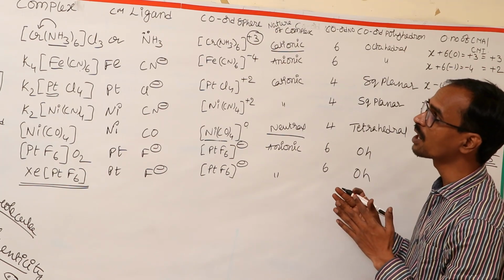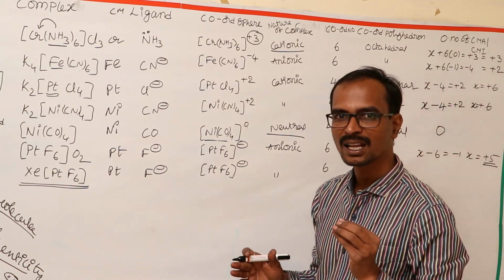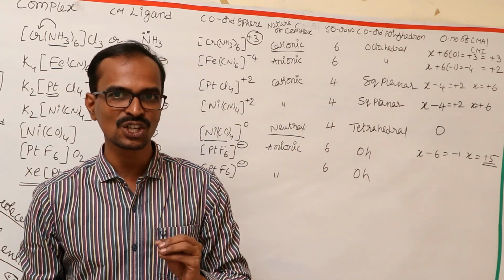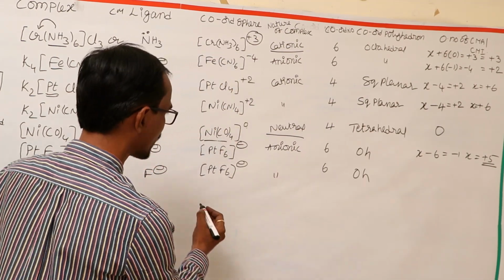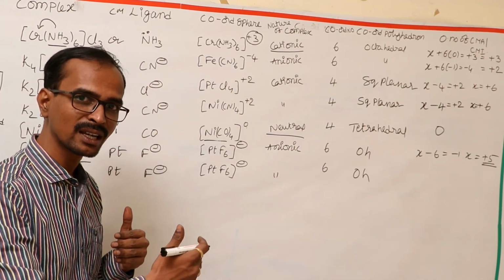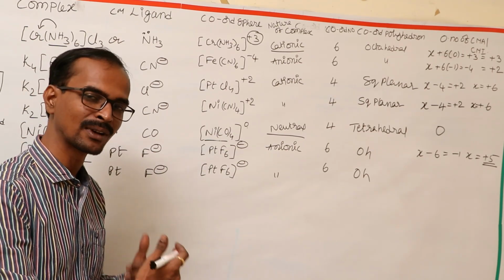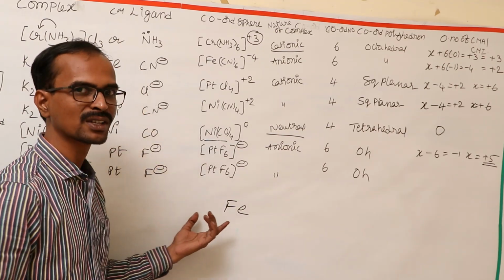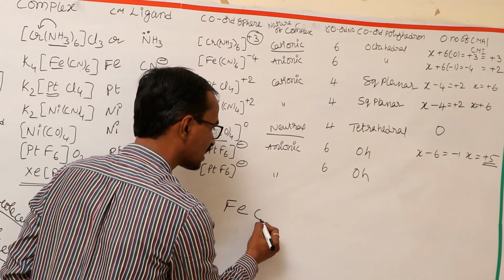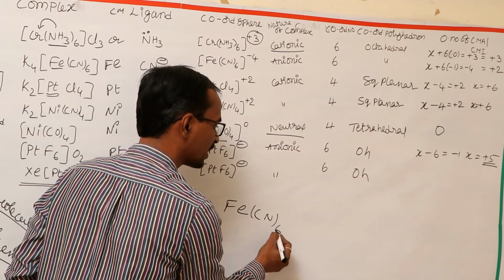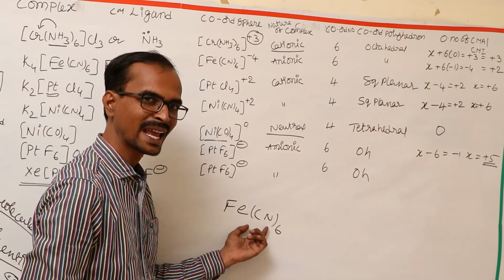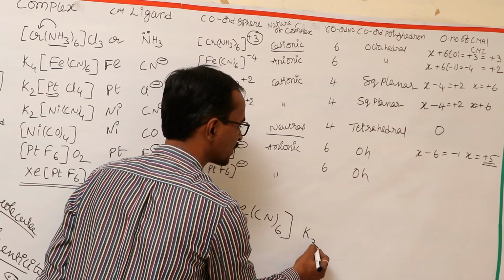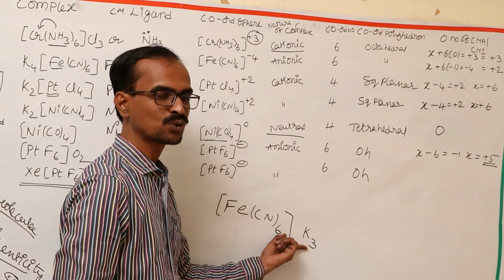Right, friends, this is about the important terms we will get in a complex compound. Right, let's have a look again. A complex compound is consisting of a central metal atom. Okay, let me take another example and I will write the structure of the complex compound again and I will conclude this video. Let me take Fe. This is the central metal atom or central metal ion, and next, as the cyanide ion donates a lone pair of electrons, it will be the ligand, and next the charge present on the complex is neutralized by means of outside ions.